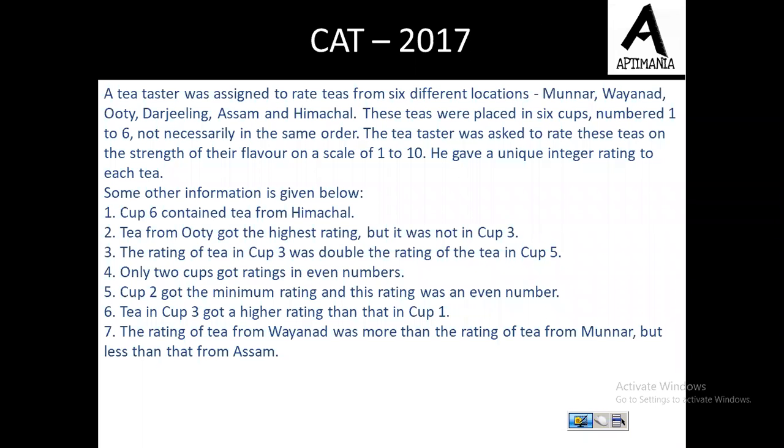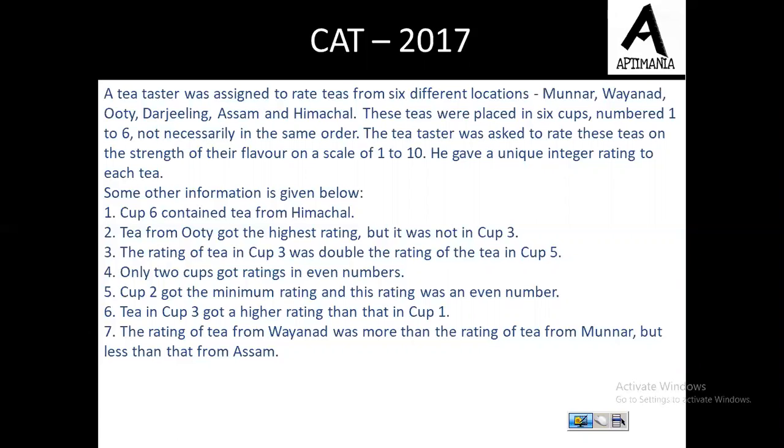A tea tester was assigned to rate teas from 6 different locations: Munnar, Wayanad, Ooty, Darjeeling, Assam, and Himachal. These teas were placed in 6 cups numbered 1 to 6, not necessarily in the same order. The tea tester was asked to rate these teas on the strength of their flavor on a scale of 1 to 10. He gave a unique integer rating to each tea. Some other information is given below.